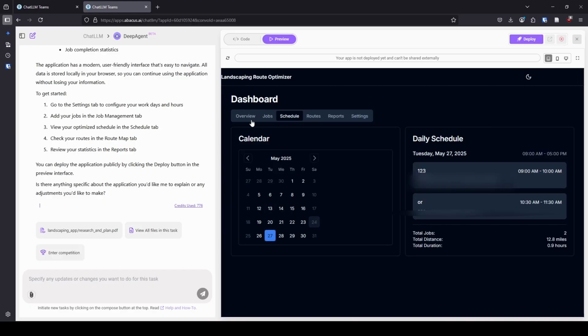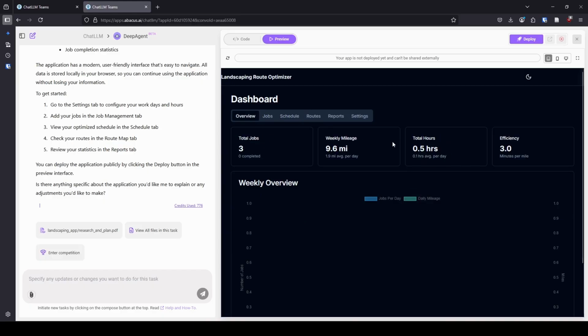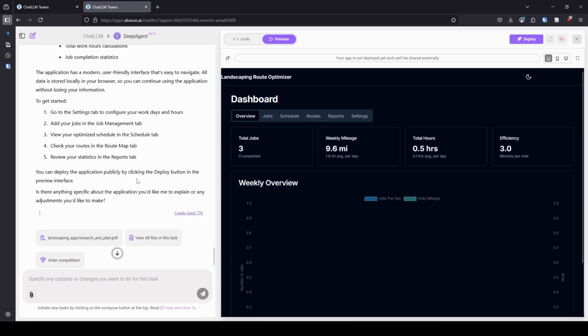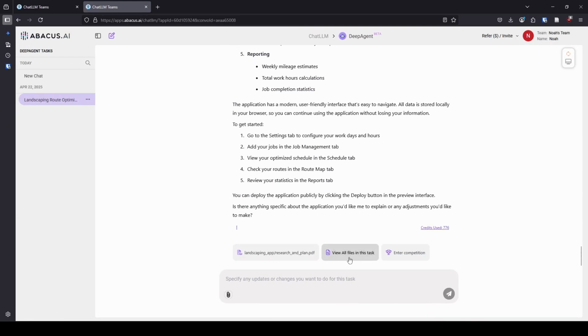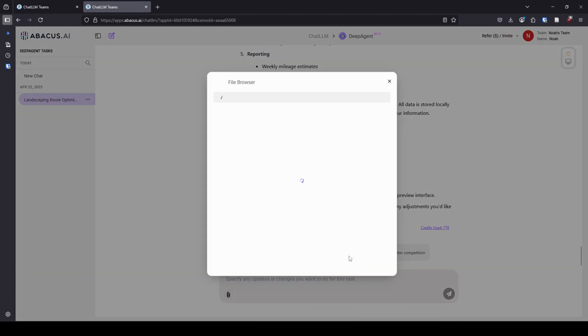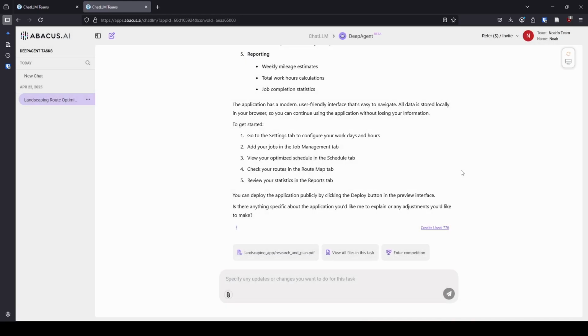The other thing that I'll mention is from here, it's really easy to deploy it. You can deploy it on their website, or you can actually download all of the code itself. So let me see if I can remember how to download all of the code itself. Yeah, so down here you can see view all files in this task. If we click that, we can download the route optimization app, and it'll zip it, and you can get everything, and then you can make further modifications if you want to.